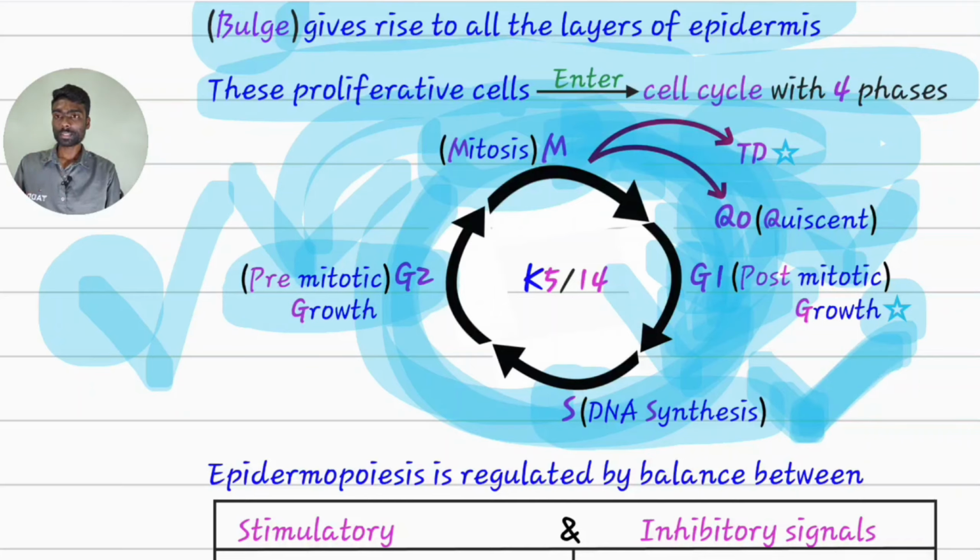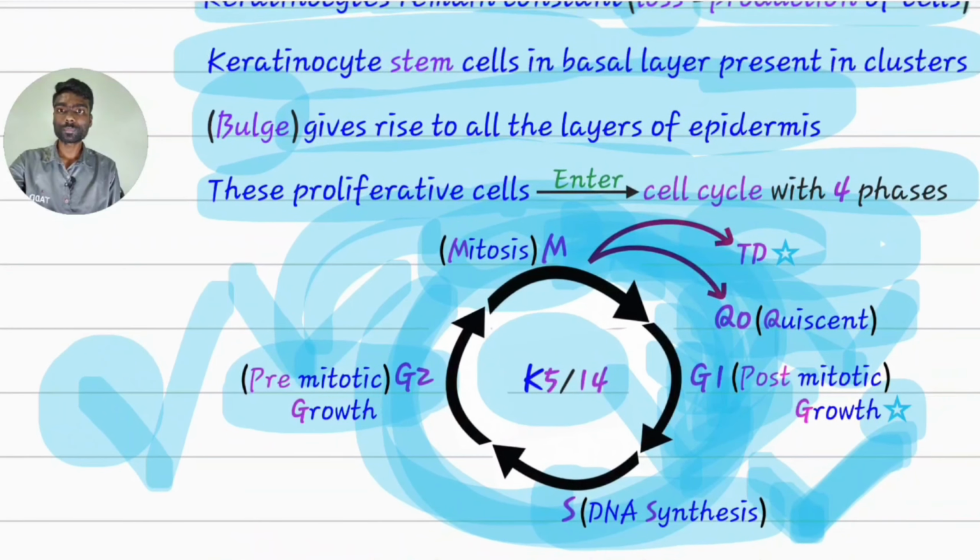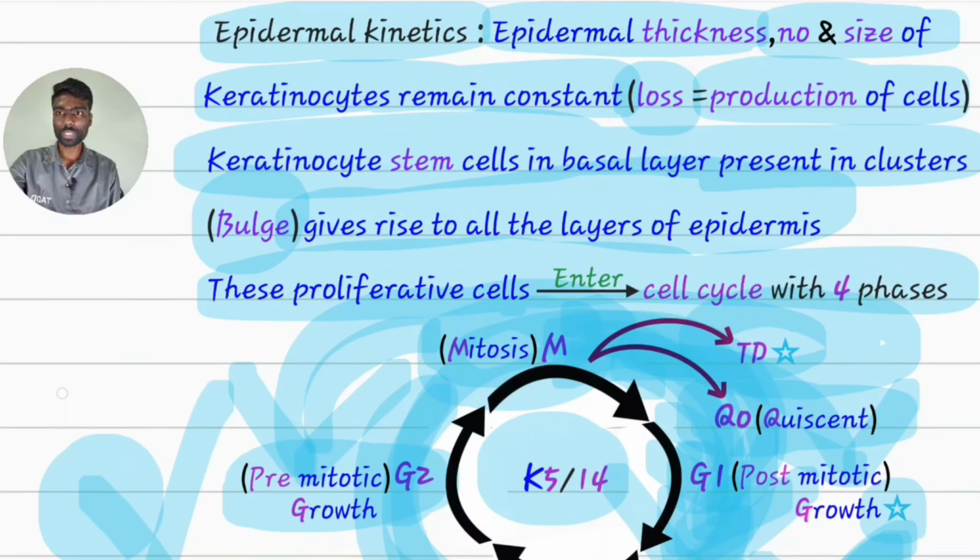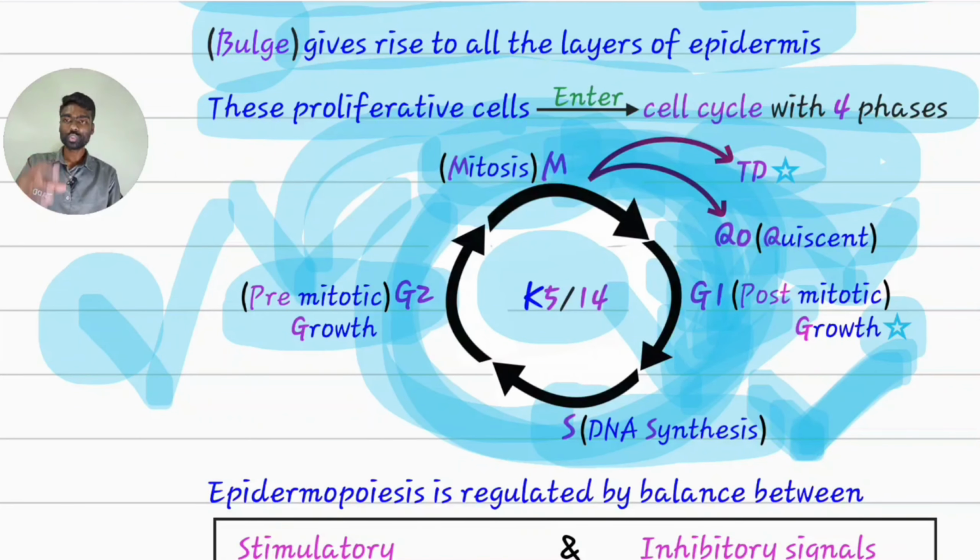Stem cells are present in the stratum basale. So they are cells of the stratum basale. They will contain keratins 5 and 14. Here, this is the cell cycle which produces new keratinocytes continuously. Why do new cells have to be produced continuously? Because the majority of the cells are going on a tour to die in the stratum corneum and they will shed off from the body. Thus the lost cells have to be replaced by new cells. That production, epidermopoiesis, is taken care of by these stem cells via this cell cycle.